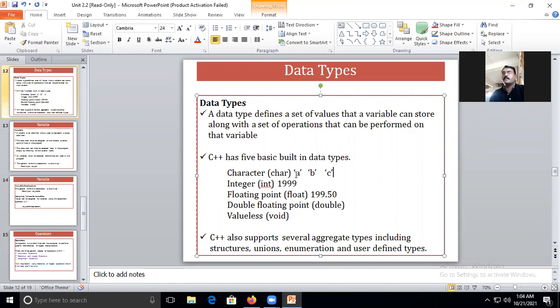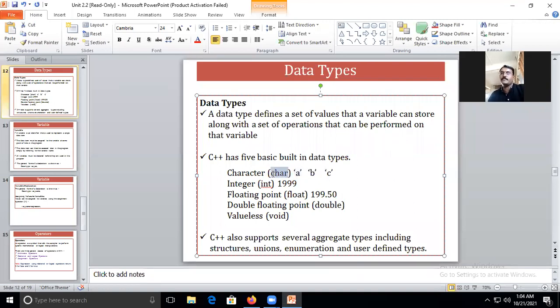To hold such letters, alphabetical values, we have the character data type, but it allows me to store only one value at a time. If I have declared a variable of character data type, then in that variable I can store only one value or one alphabet at a time.